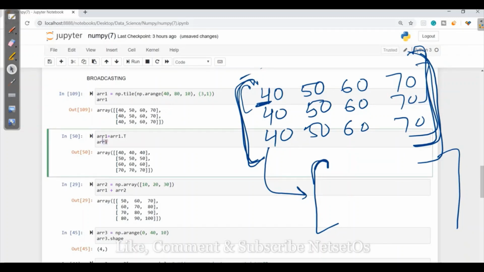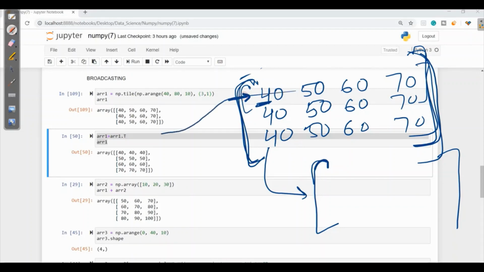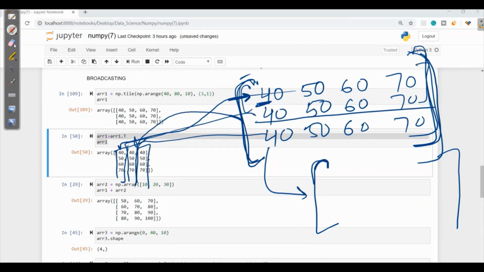Now in the next, it is asking us to transpose it. So here we have this row 40, 50, 60, 70. This will be converted to columns. 40, 50, 60, 70 will be converted to columns.